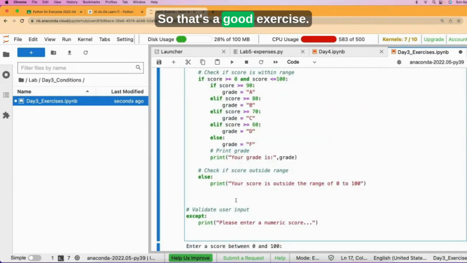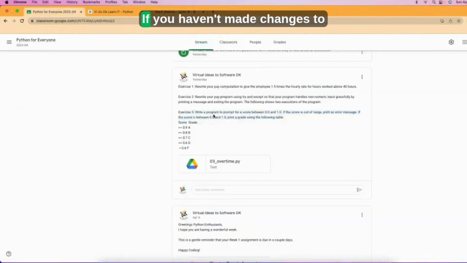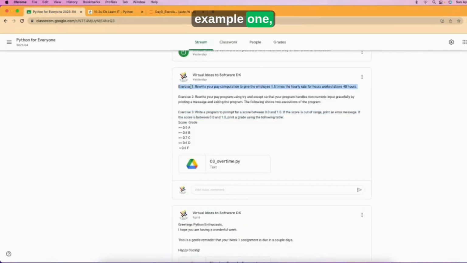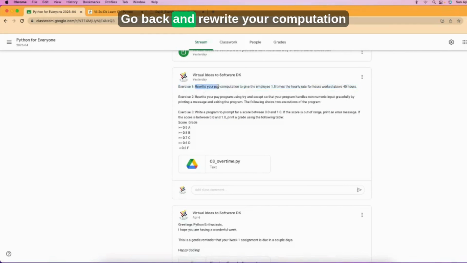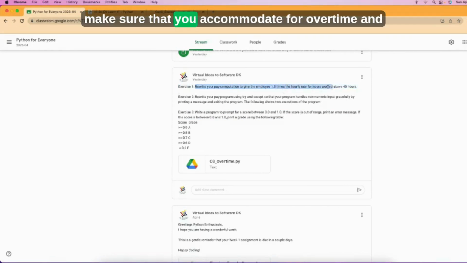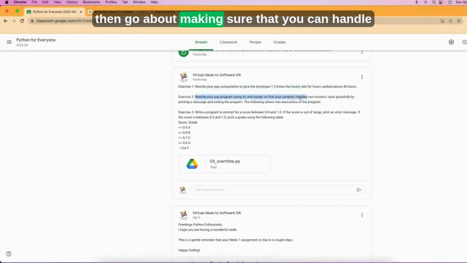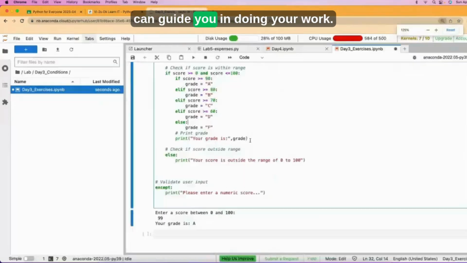So that's a good exercise. I just completed that for you. If you haven't made changes to example 1, I know I gave you guys a quiz last week. Go back and rewrite your computation to make sure that you accommodate for overtime, and then go about making sure that you can handle non-numeric errors. I will send you a copy of this so it can guide you in doing your work.